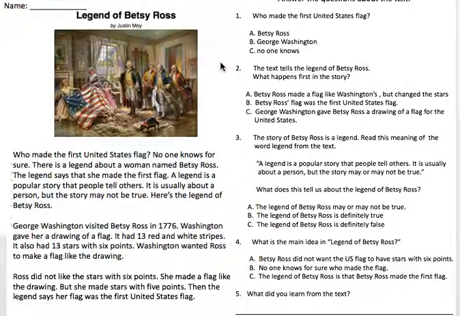Number 2. Pause if you need to go back in the text. Number 2. The text tells the legend of Betsy Ross. What happens first in the story? A. Betsy Ross made a flag like Washington's, but changed the stars. B. Betsy Ross's flag was the first United States flag. Or C. George Washington gave Betsy Ross a drawing of a flag for the United States. Remember what happens first in the story. Pause and go back in the text if you need to check.